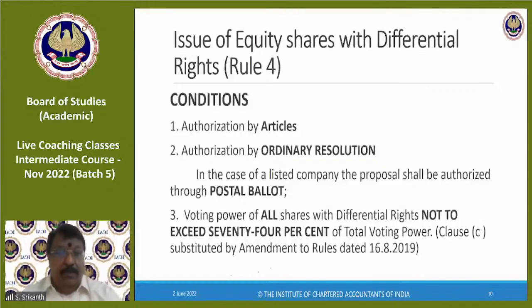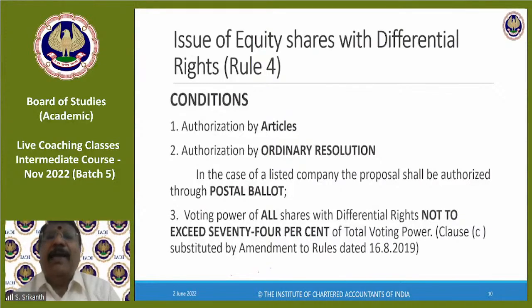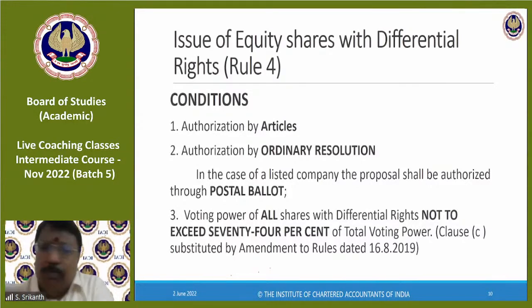Okay. Then, the current members of the company should agree to this by passing an ordinary resolution. This is a matter which has to be done through postal ballot. See, later on when you come to management and administration, I will talk to you about postal ballot.